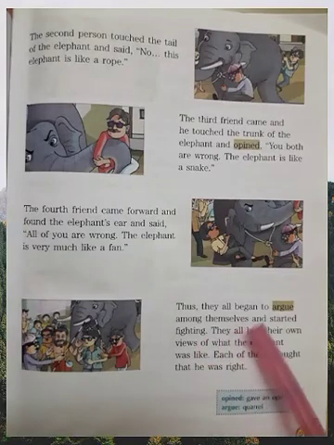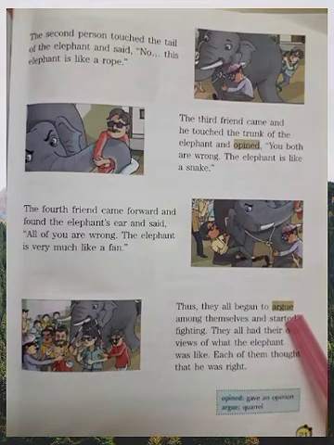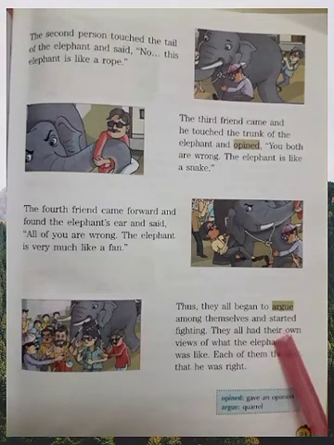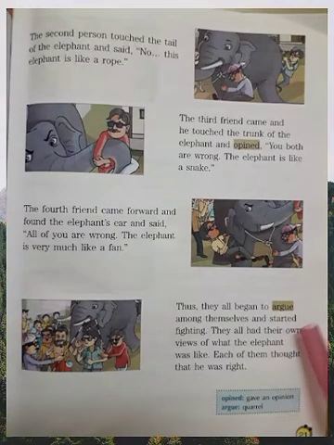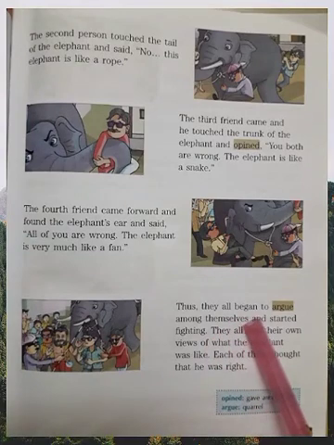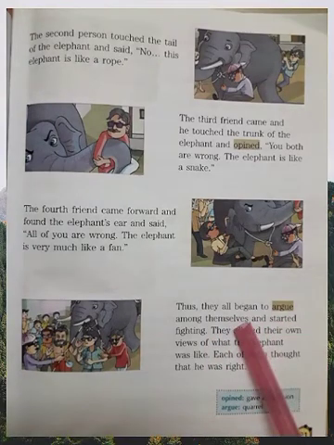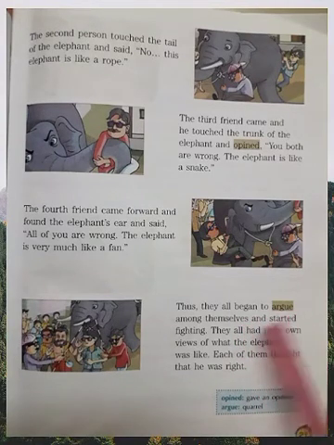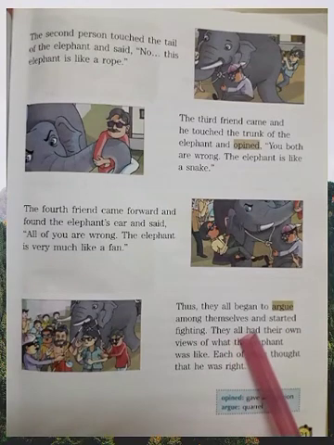Thus they all began to argue. Argue means quarrel. Speaking this and that. First was saying this, second was saying this, third was saying this, and fourth was saying this. Differently, they started quarreling. They all began to argue among themselves.